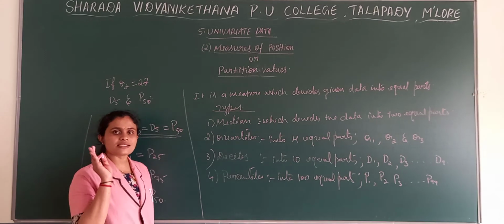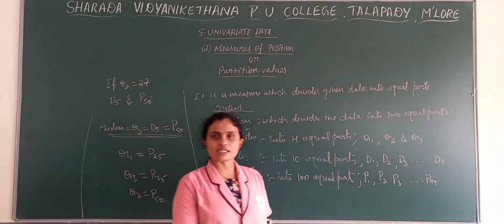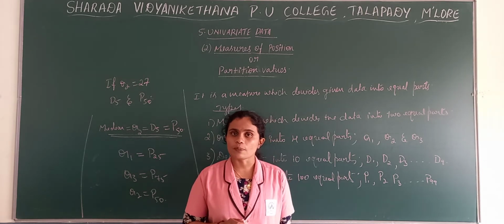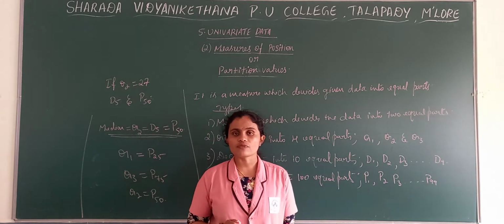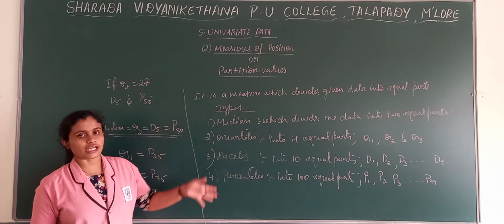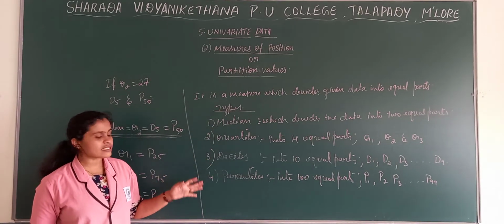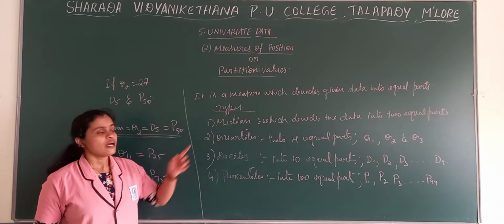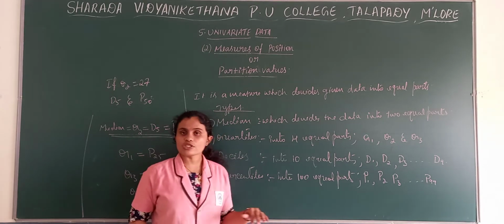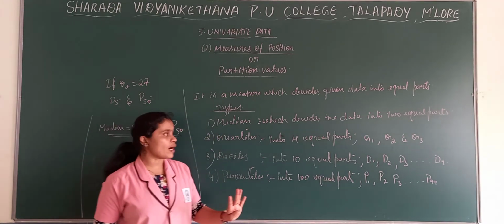Partition values means it is a measure which divides the data into equal parts. In case of partition values or measures of position, we have 4 types, that is median, quartiles, deciles and percentiles. Median divides the data into 2 equal parts, quartiles divide the data into 4 equal parts.